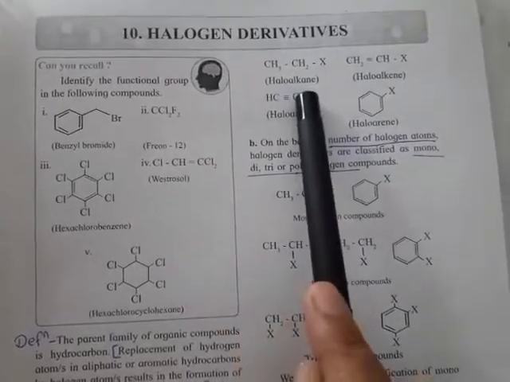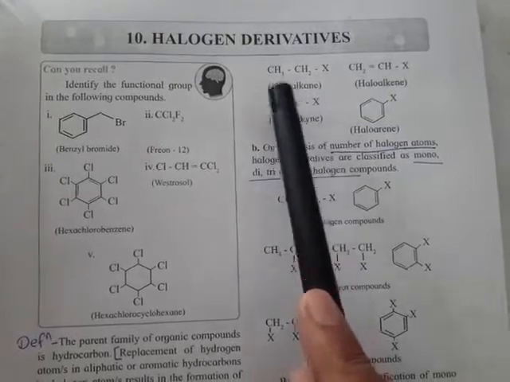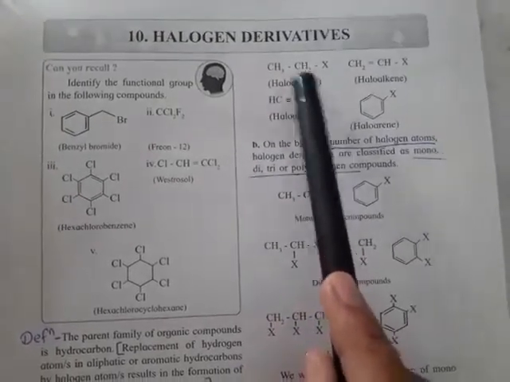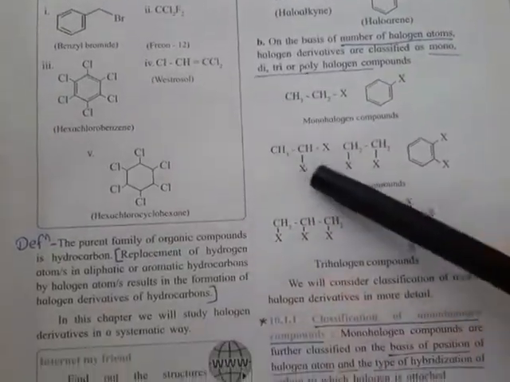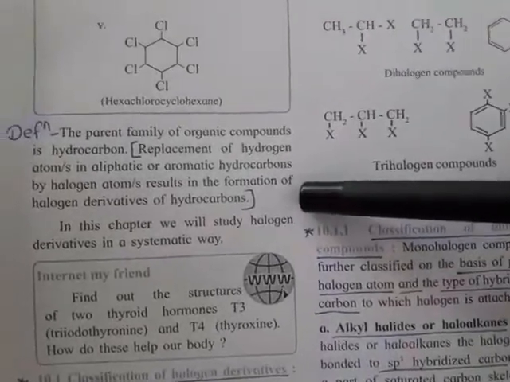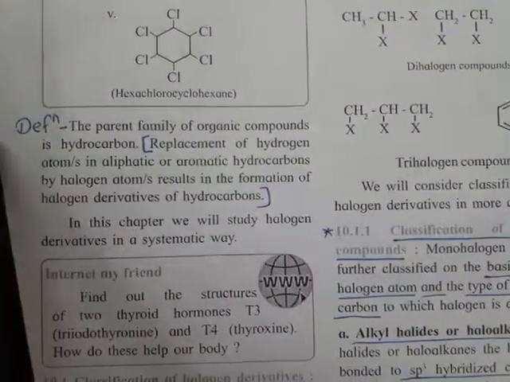Halogen derivatives. The name itself indicates the meaning: derived from some substances by replacing H by a halogen atom. In the beginning they have given the definition of halogen derivatives of alkanes or arenes. I have written it here, see the definition.